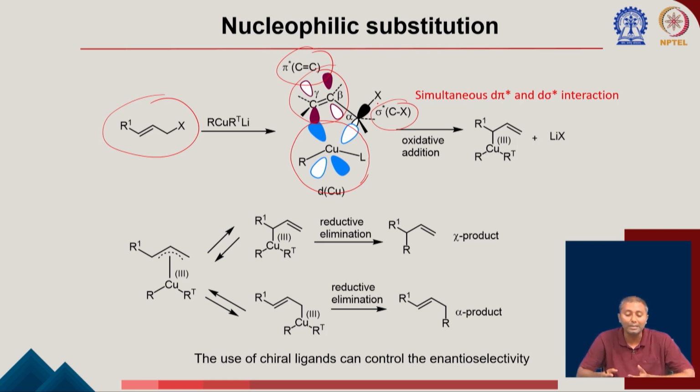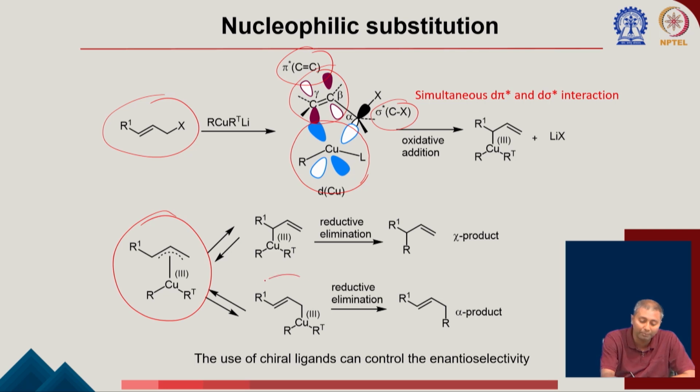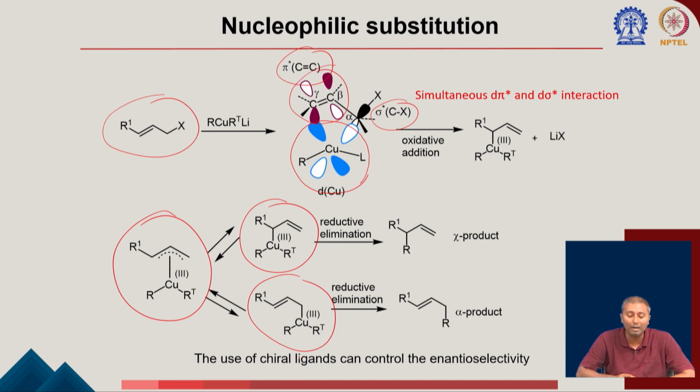So a simultaneous d to pi star and d to sigma star interaction is happening in the transition state. From there oxidative addition happens, copper goes to copper(III), and forms this allylic complex, and then it can go for SN2 or SN2 prime. So from this it can give two different copper(III) species. After that it goes for reductive elimination to form the two different products.